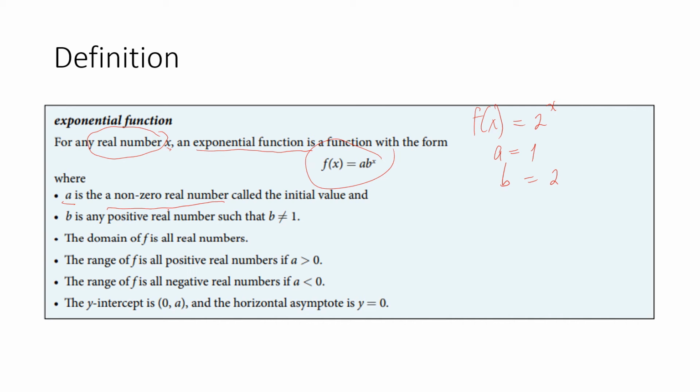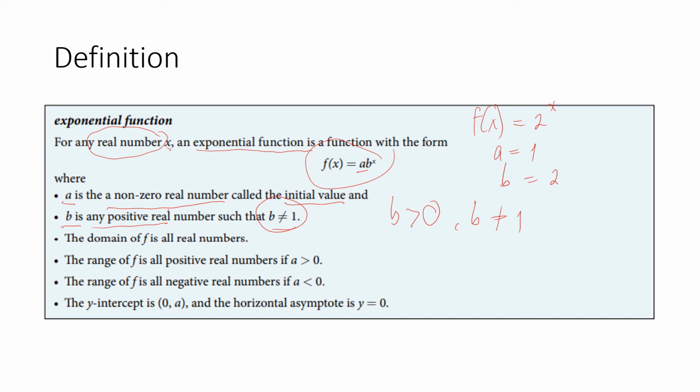Now, what do we call this a, the non-zero real number? This is what we call the initial value. And another condition, our b is any positive real number such that b is not equal to 1. When we say positive real number, that is b greater than 0, but with the condition that b must not be equal to 1.